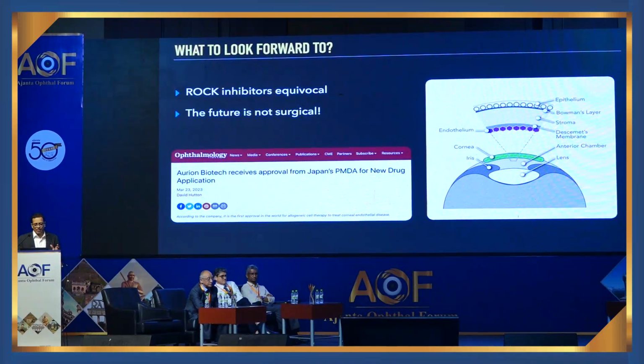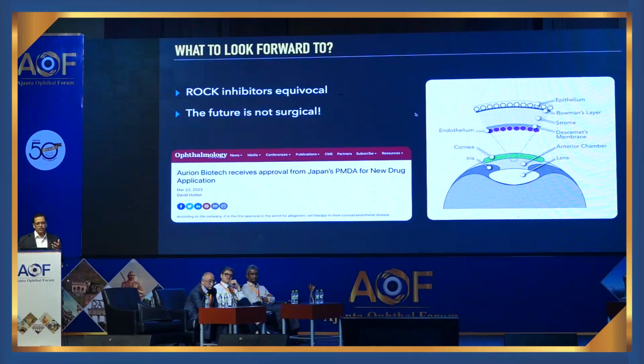In a few years' time, it seems as if the future is not about surgical technique. In fact, just about last month, there is a biotech company called Aurion Biotech, which has got approval for a new drug application to inject endothelial cells into the anterior chamber in patients with Fuchs. This is a company that at least Shigeru Kinoshita is involved in the running of.